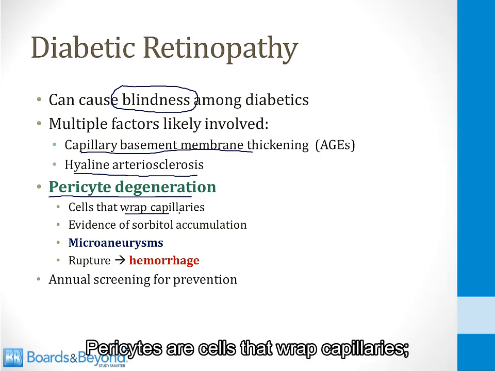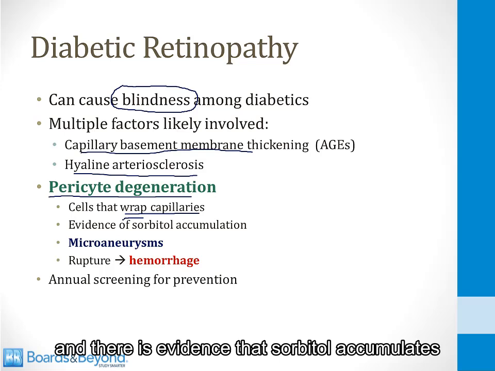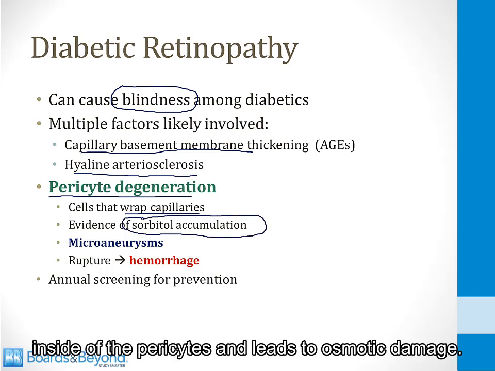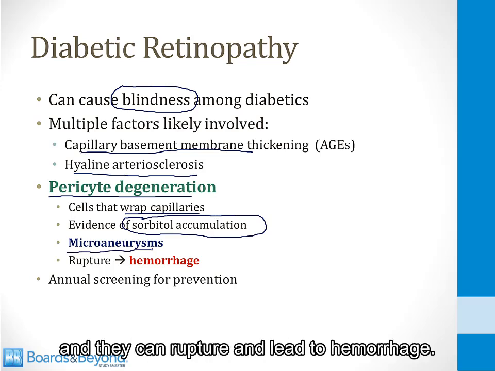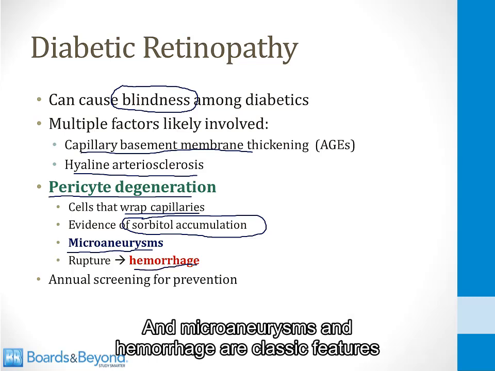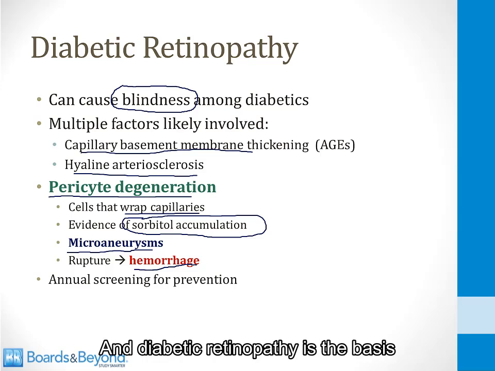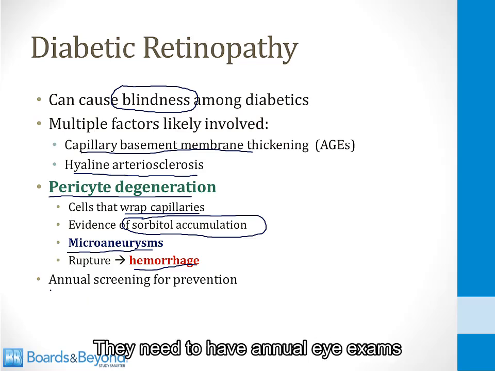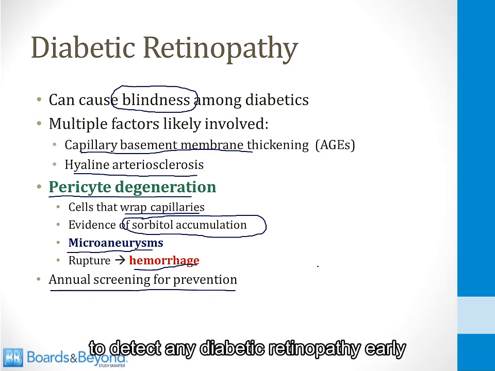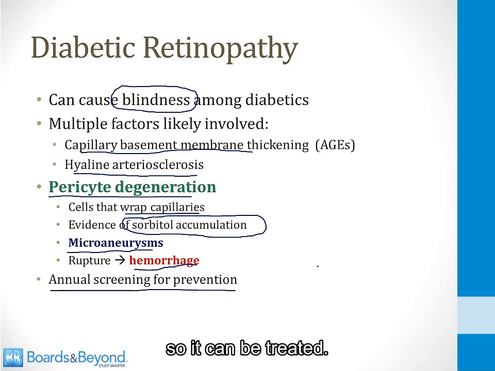Pericytes are cells that wrap capillaries, and there is evidence that sorbitol accumulates inside of the pericytes and leads to osmotic damage. When the pericytes degenerate, microaneurysms in the retina can occur, and they can rupture and lead to hemorrhage. And microaneurysms and hemorrhage are classic features of diabetic retinopathy. And diabetic retinopathy is the basis for annual screening of diabetics. They need to have annual eye exams to detect any diabetic retinopathy early so it can be treated.